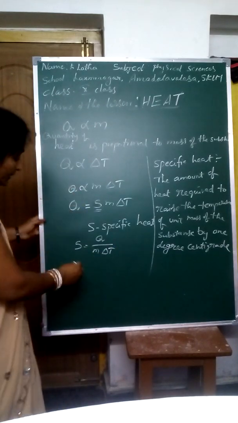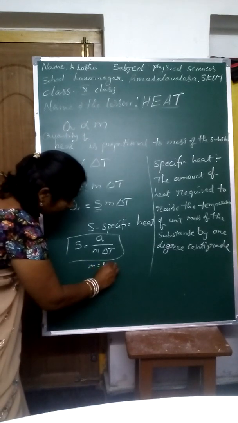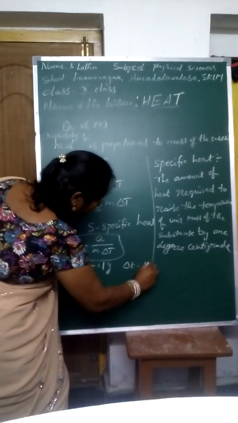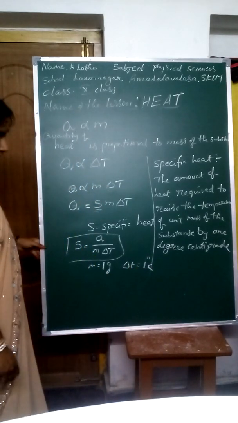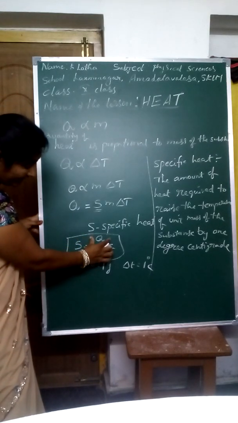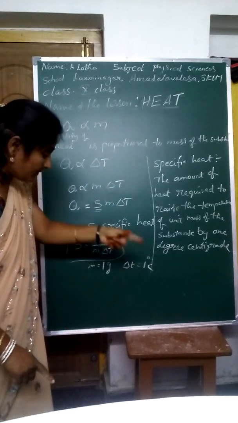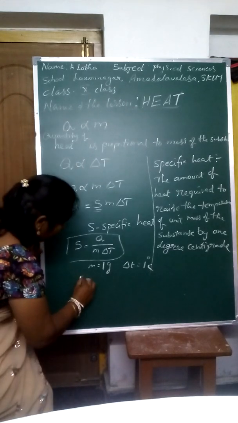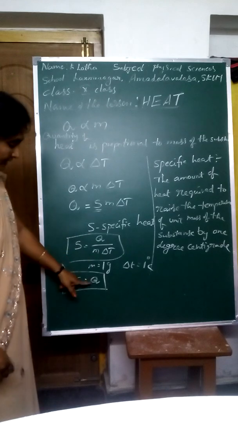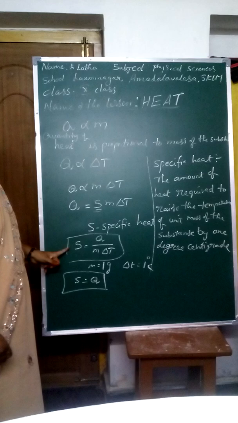Usually you can write this by using the formula. If m is equal to 1 gram and delta T is also 1 degree Celsius, then the quantity of heat required to raise the temperature of the substance by 1 degree Celsius is called the specific heat. Then S is equal to that heat energy, Q. That amount of heat is called the specific heat of the substance.